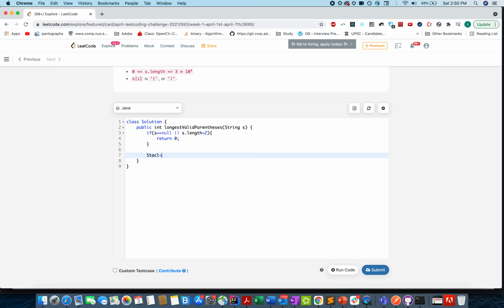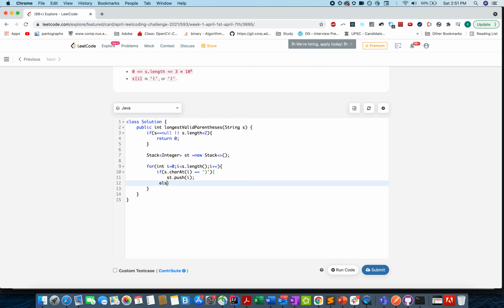And let's define a stack of type integer, st new stack, and let's start the iteration for integer I equals to 0, I is less than s dot length, I plus plus. If my current character s dot char at I happens to be equal to an opening bracket, we'll simply push the current index onto the stack. So st dot push I.